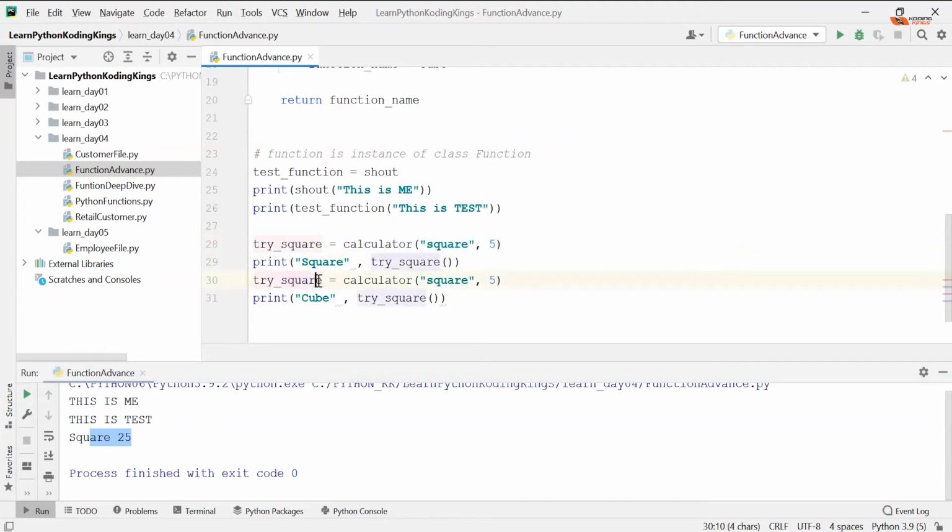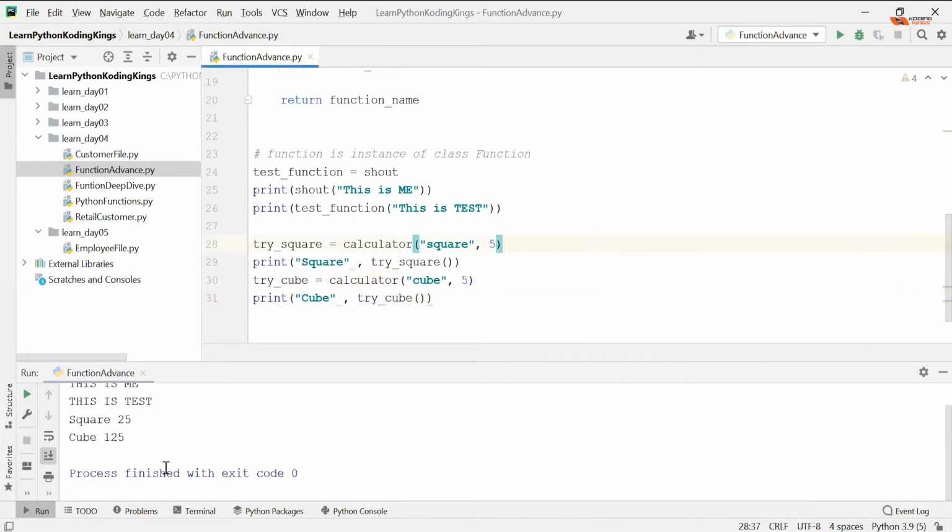So try cube, and you pass cube here. Calculator will return the function for cube and you will execute that. So run this, we'll see cube is 125.